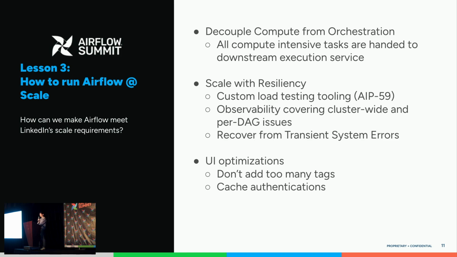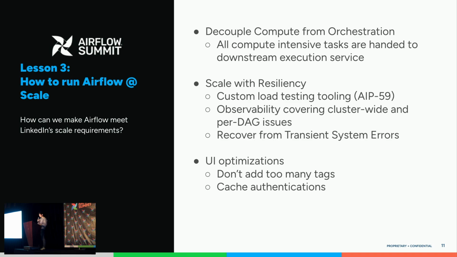So now that we've migrated all these DAGs to Airflow, the last lesson I'd like to share is around scaling. So it's a continuing effort as we continue to see traffic growth. The first point is really to completely decouple compute from orchestration. We all know Airflow is capable of running some computes, but we made the decision to move all the computes out of Airflow to the downstream services. So that service can focus on optimizing computes, whereas Airflow primarily focuses on DAG management and task dispatching.